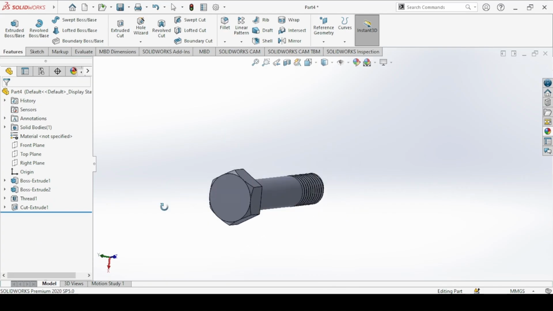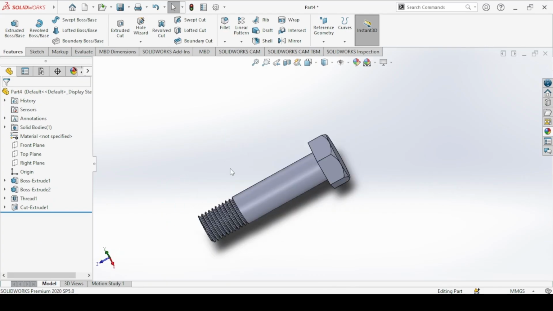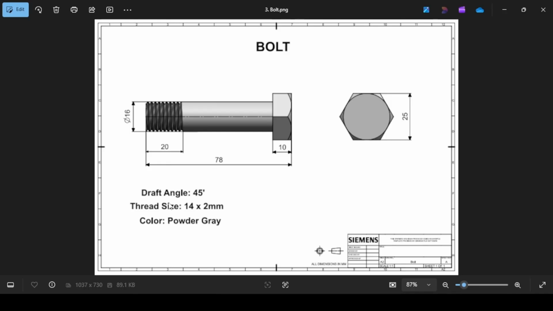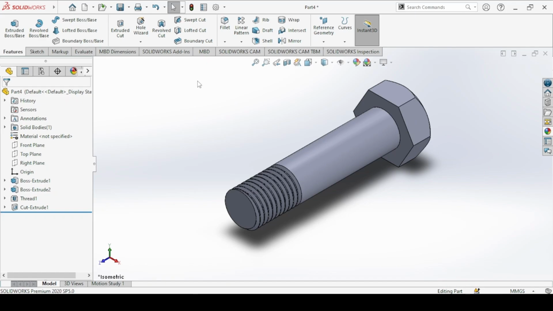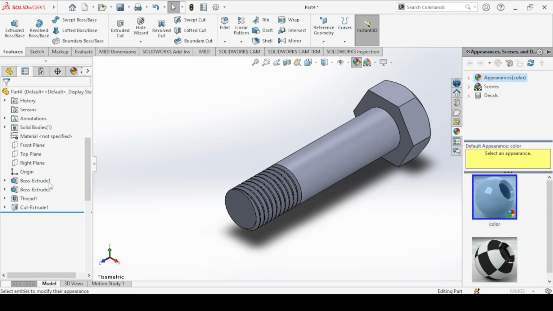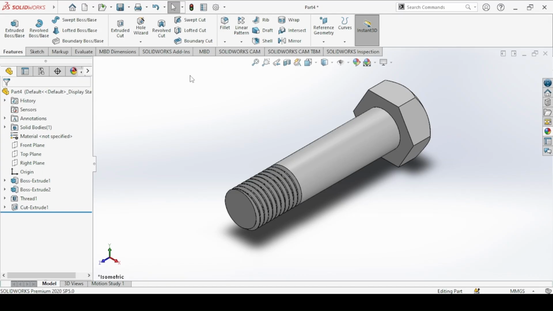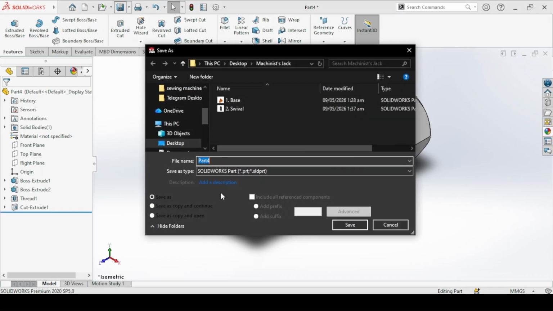So this is how to create a bolt in SolidWorks. Then we change the color to powder gray, which is a lighter version of gray. So come to this edit appearance, and then change the color to this lighter gray color here, and save the part. This will be the third part, the bolt.